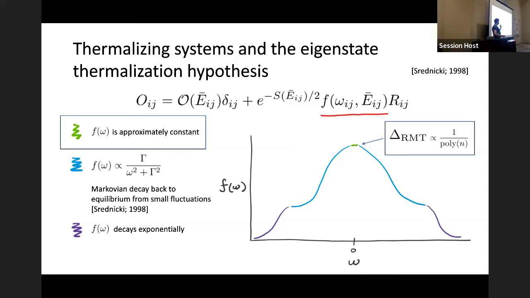Within this small energy difference band, it exactly reproduces the results of random matrix theory. And the important thing is that this energy window, where the function is approximately constant, is inverse polynomial in the system size. And then there's two other pieces of the function that are cool, but they don't show up in our proof. I'm going to skip them for time.